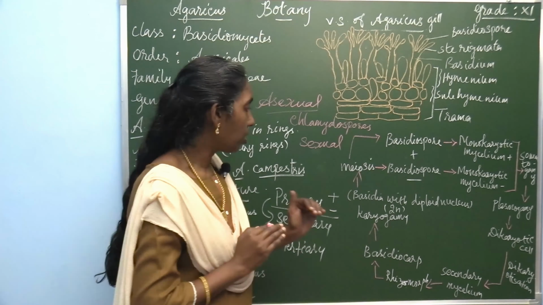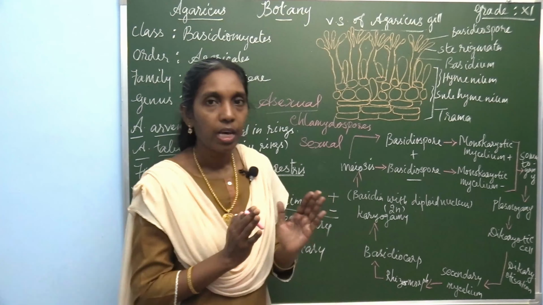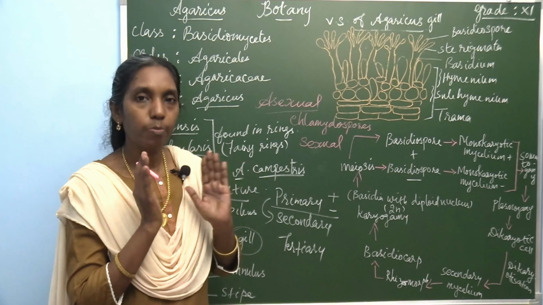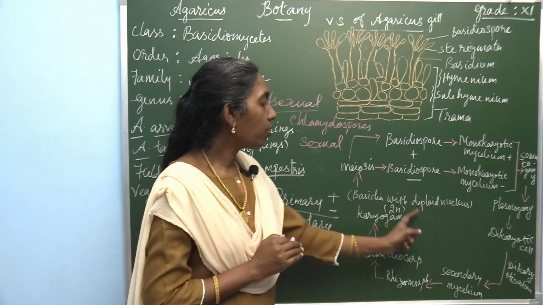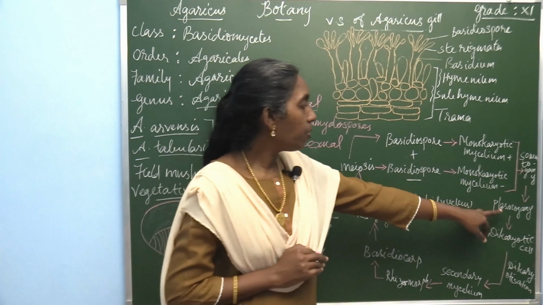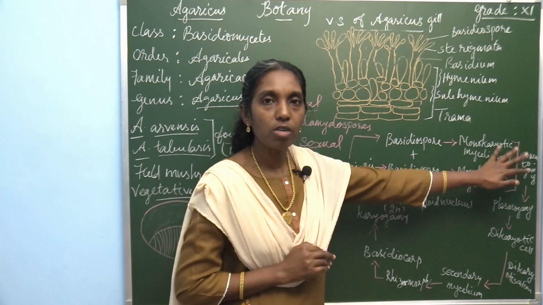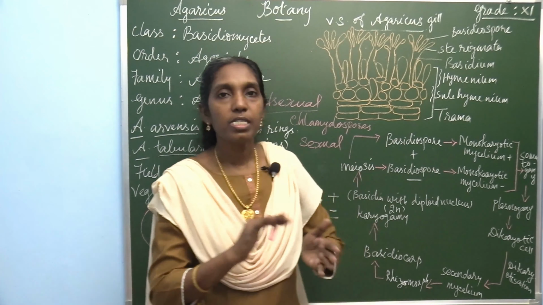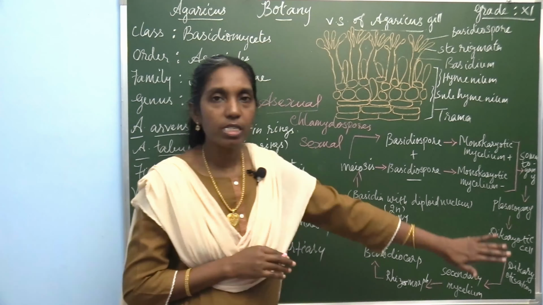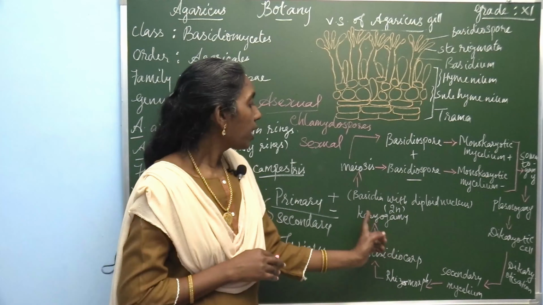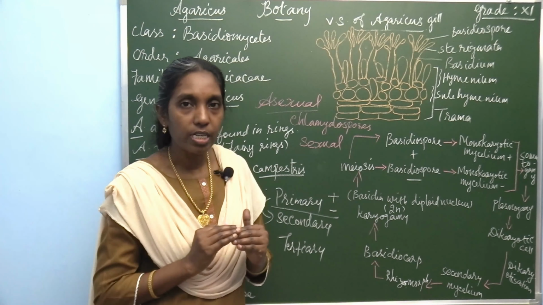Inside the basidiocarp is the basidium, the fruiting body, and inside it karyogamy takes place. Plasmogamy is the fusion of somatic cells, the hyphae, plus and minus strain fuse together and form the secondary mycelium. Karyogamy is the fusion of nuclei.